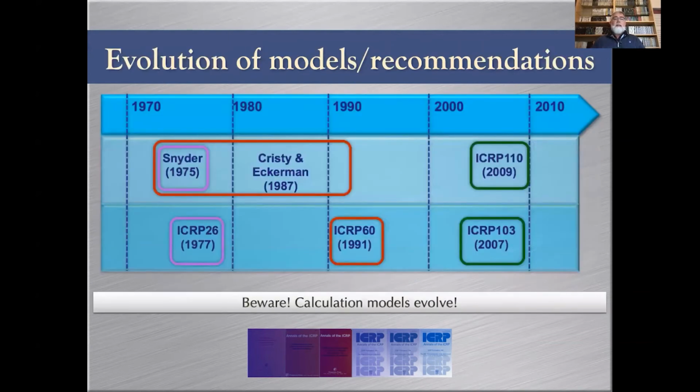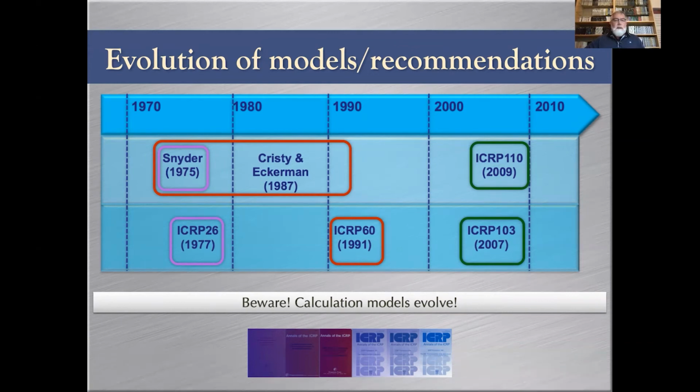So what is the evolution of models as a function of the recommendations? We mentioned that ICRP recommendations were published in 1977, 1991, and 2007 as ICRP 26, 60, and 103. In fact, in the recommendation, there is a mention of the models that should be used for absorbed dose calculation.